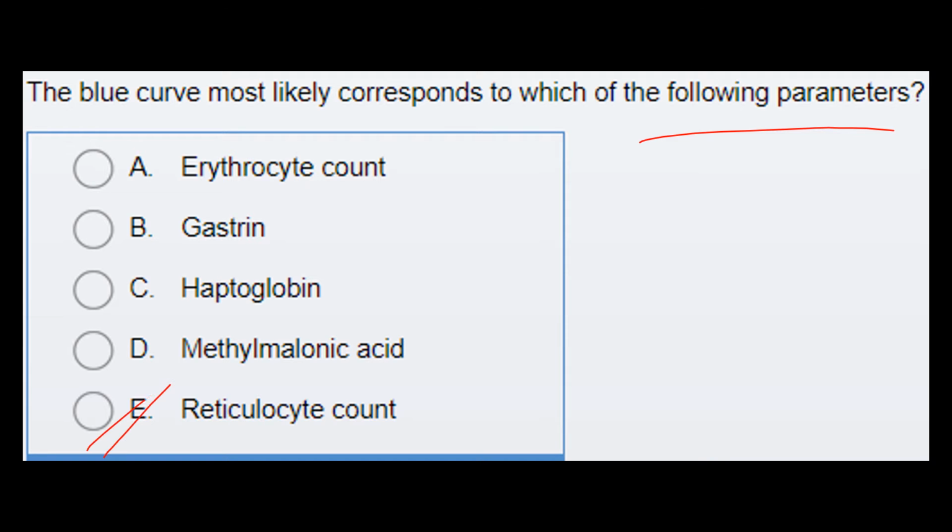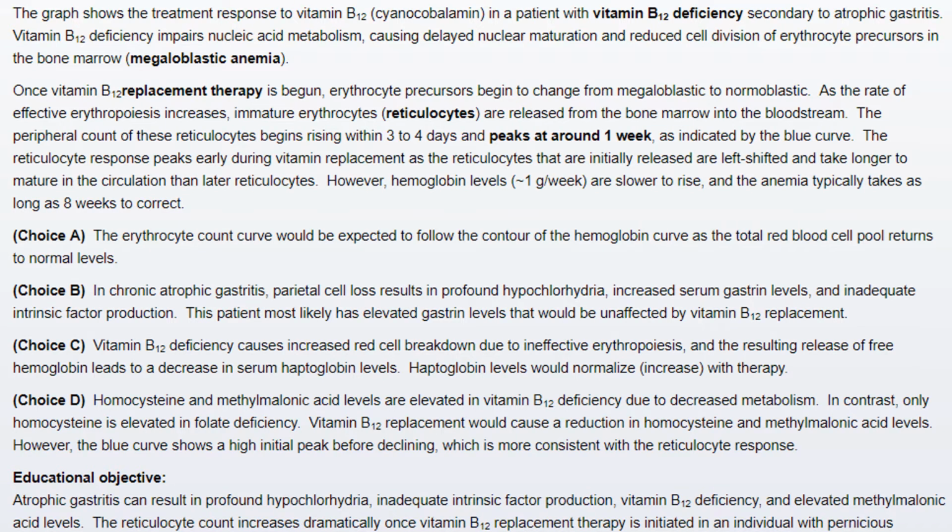So the answer is reticulocyte count, E. This is because the graph shows the treatment response to vitamin B12 in a patient with vitamin B12 deficiency, which is secondary to atrophic gastritis. Vitamin B12 deficiency impairs nucleic acid metabolism, causing delayed nuclear maturation and reduced cell division of erythrocyte precursors in the bone marrow, which is how it leads to megaloblastic anemia.